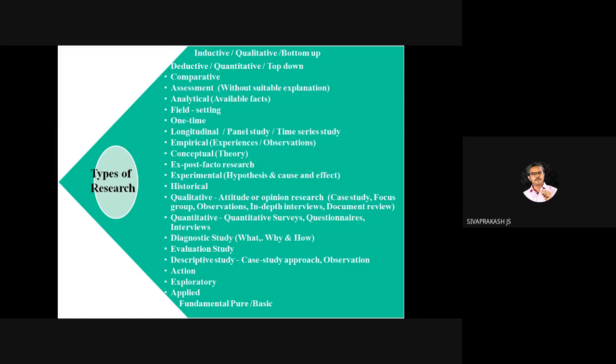Describing something means it is at a smaller level. We cannot go for this descriptive study for a broader segment of people. So try to understand this. By using this descriptive study we can study any social science topic or business research.